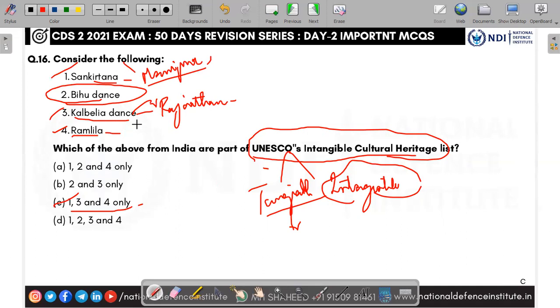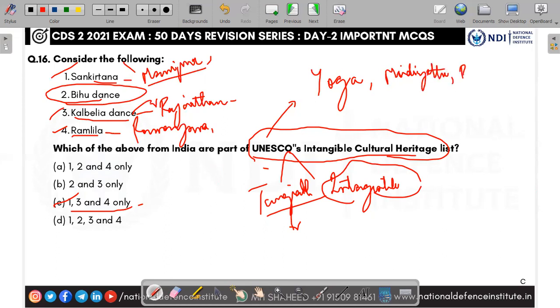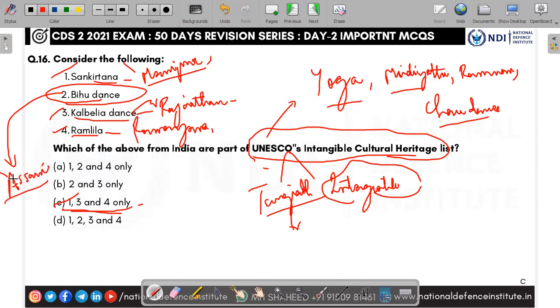And Ramlila is a theatrical performance of the Ramayana. What are the other things under UNESCO's intangible cultural heritage? Yoga, Mudiyettu, Ramman, Chhau dance. These also come under UNESCO's intangible cultural heritage list. Here, except Bihu dance, all the things. Bihu is a traditional tribal dance of Assam. The answer is C, 1, 3, and 4.